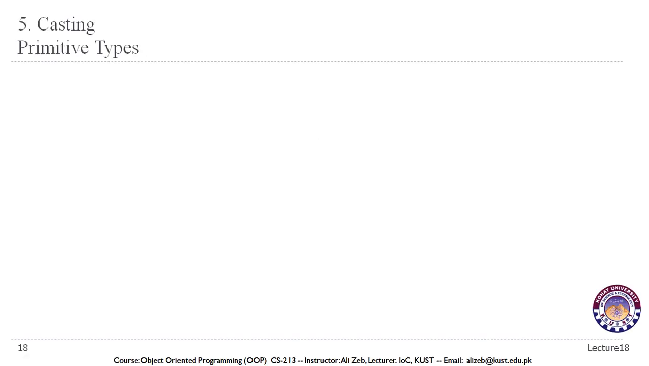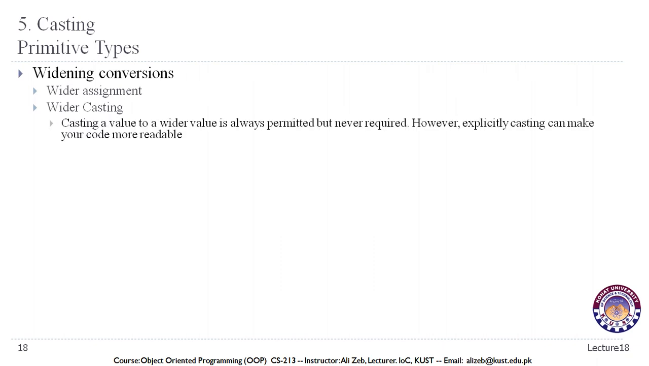In this part of the lecture, we will talk about casting, and first we will discuss the casting of primitive types, for example, the integers and double. We have discussed casting previously in a little bit of detail. For example, we talked about widening conversions and wider assignment, wider casting, and then narrowing conversions. Wider casting means when we cast a value to a wider value,